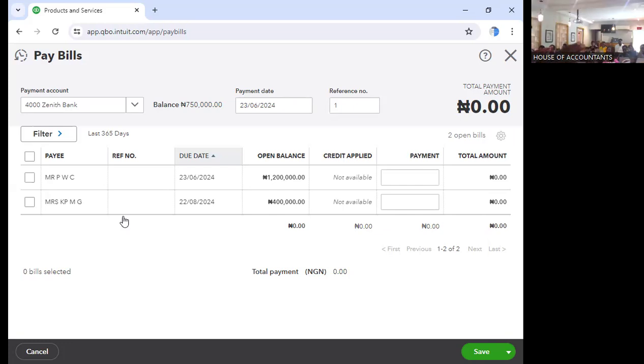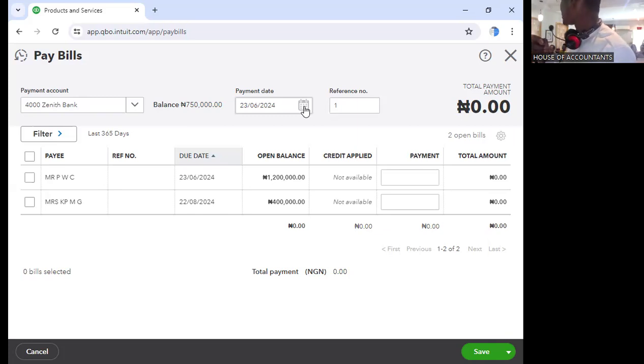Whatever you are posting now, whatever you are posting from bills is going to your chart of account, to general ledger. It's only the purchase order that is not going to general ledger. This one we want to post is also going to chart of accounts, general ledger, and every area. So let's assume we are paying from Zenith Bank. Payment due date. If you don't change this date, it will post it to the wrong place.